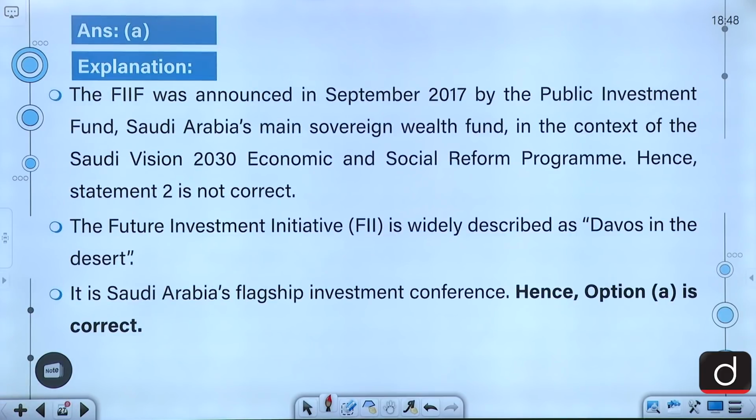Moving on, the FIF was announced in September 2017 by the Public Investment Fund, Saudi Arabia's main sovereign wealth fund, in the context of the Saudi Vision 2030 economic and social reform program. Hence, statement 2 is not correct. If we talk about the Future Investment Initiative, it is widely described as Davos in the desert. It is Saudi Arabia's flagship investment conference.